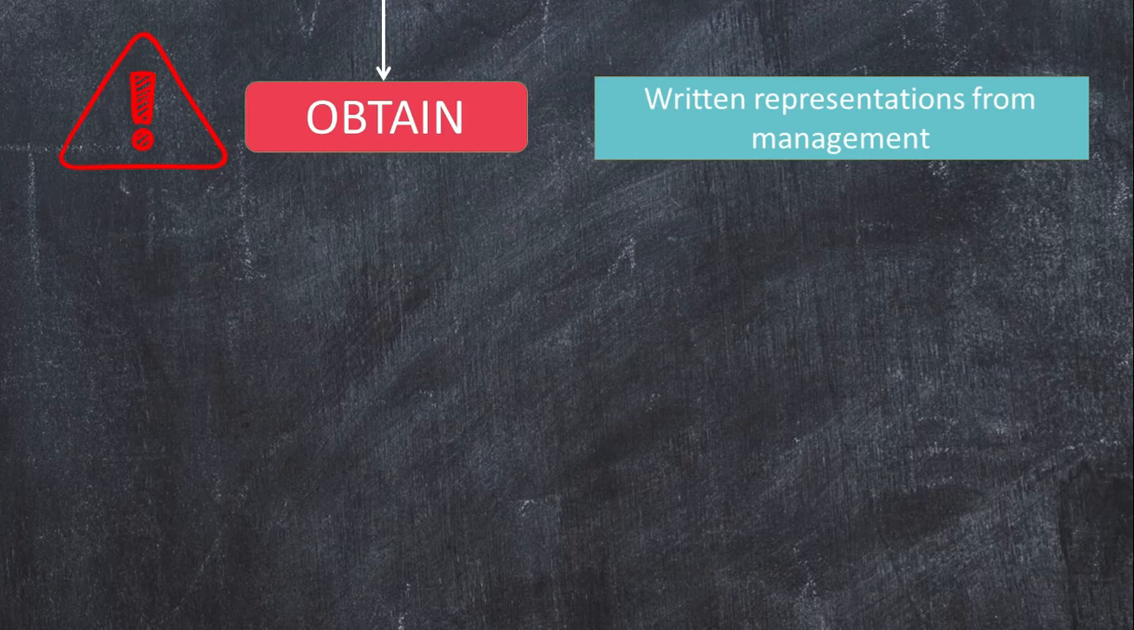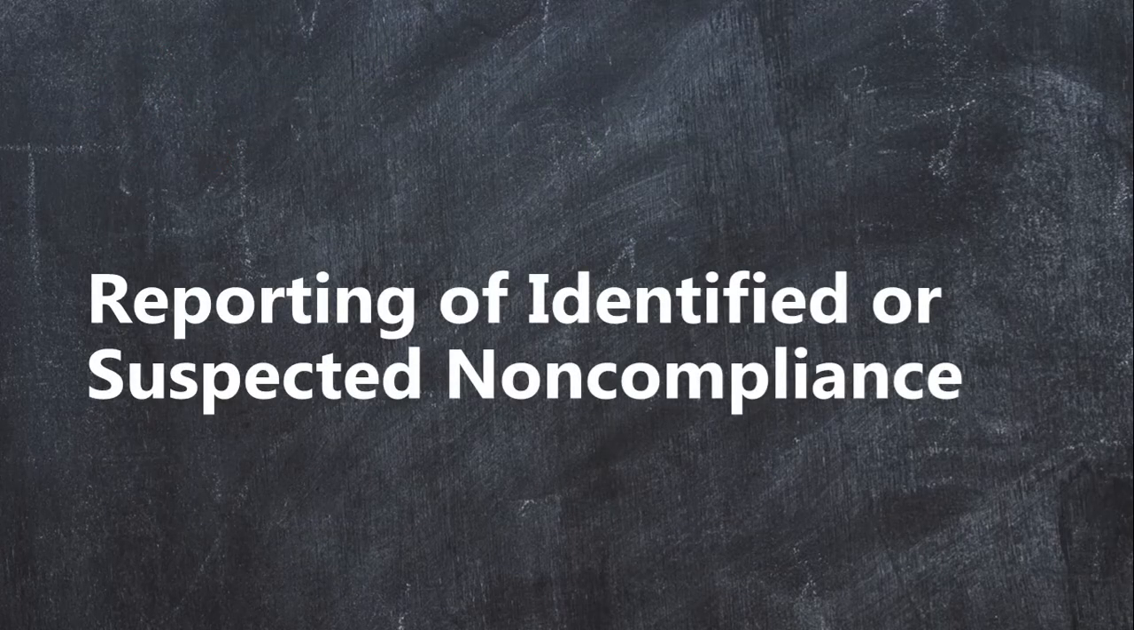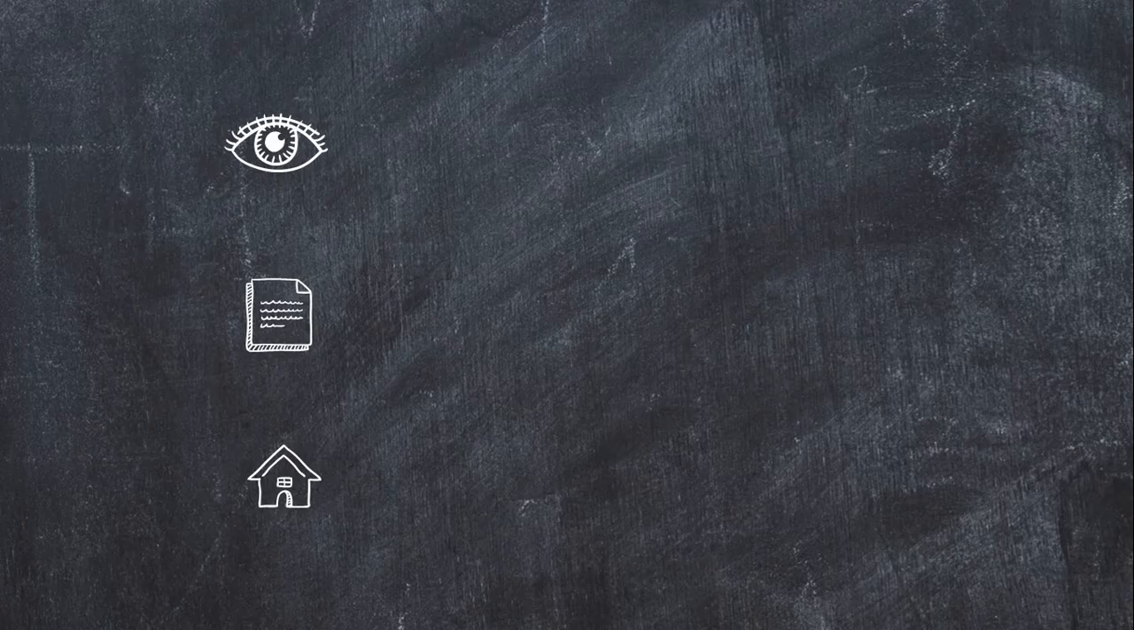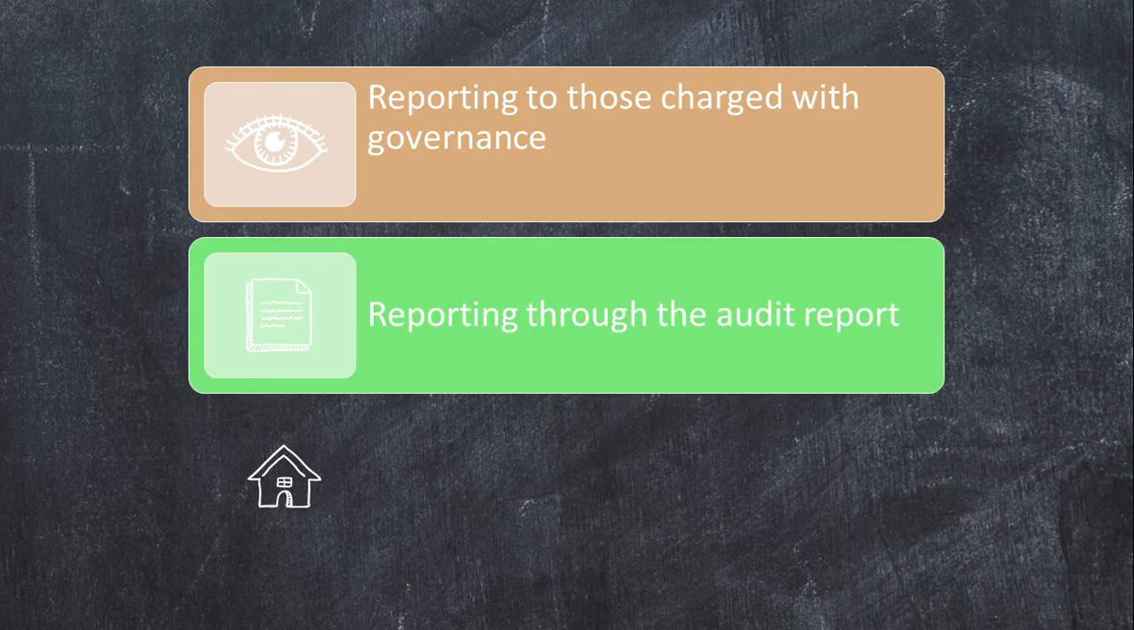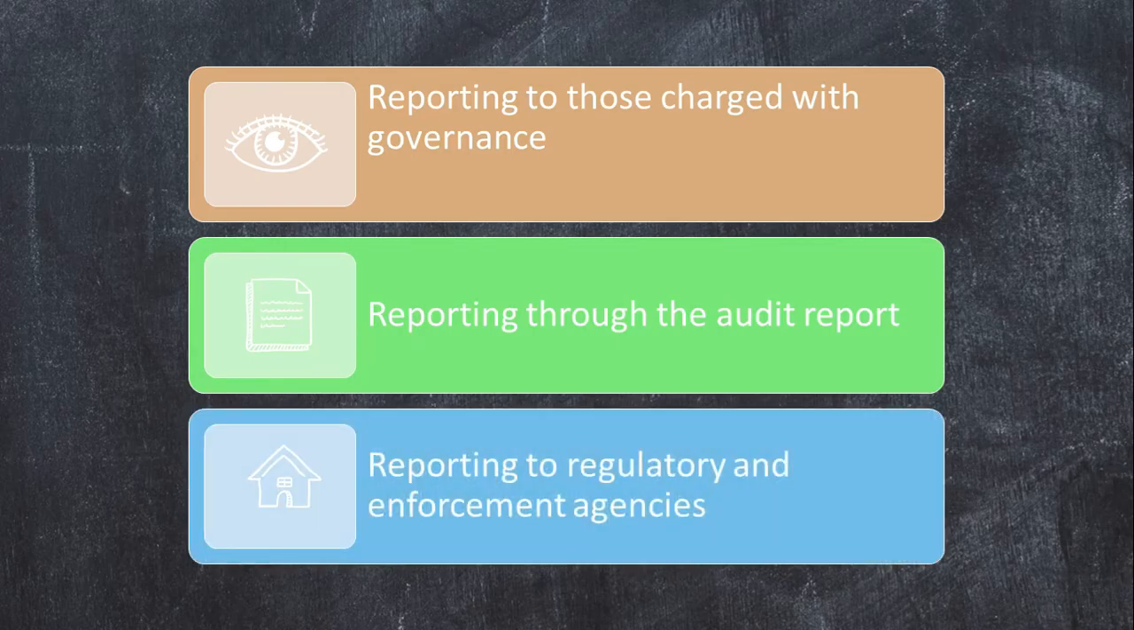But then I think the more interesting question is the one that many of you have been asking for quite some time now. Can the auditor report non-compliance? PSA 250 and the NOCLAR initiative of the IESBA have the answer. PSA 250 provides for 3 reporting avenues: reporting to those charged with governance, reporting through the audit report, and reporting to regulatory and enforcement agencies. Let's take the first avenue.